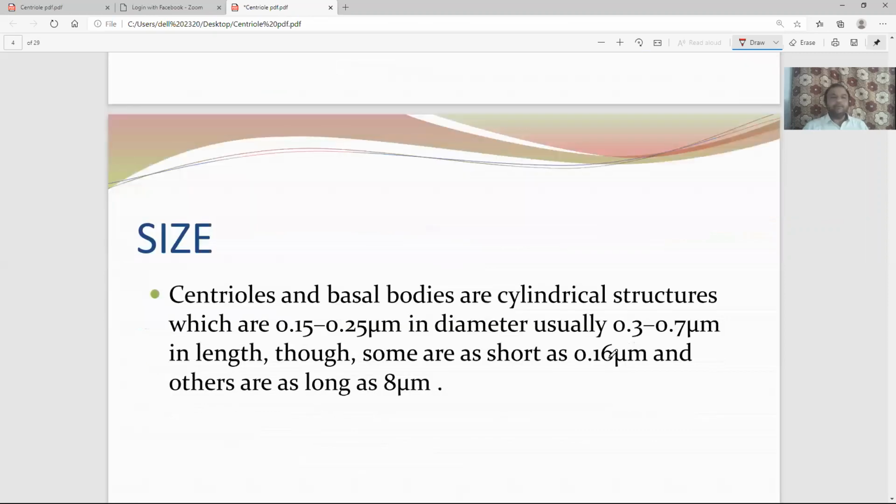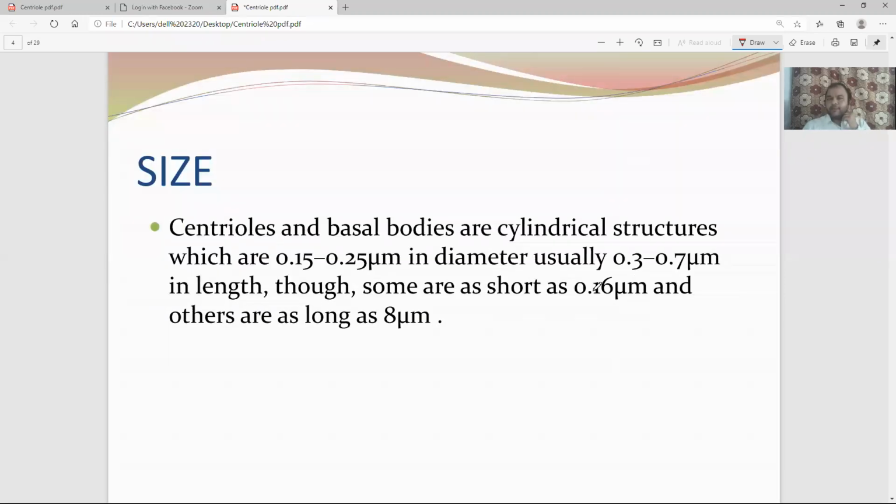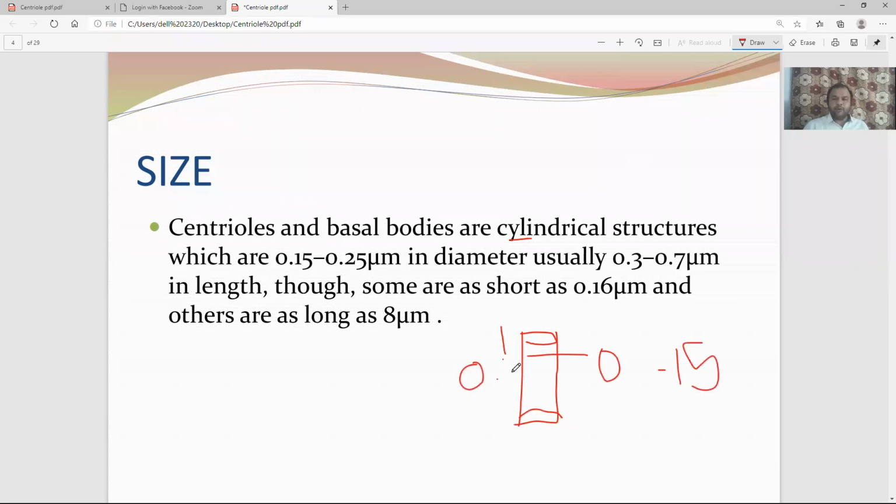Let's talk about the size of the centriole. Centriole and basal body are cylindrical in structure. I will show the diagram after this slide. Cylindrical means this shape. They are cylindrical in structure, with a length of 0.3 to 0.7 micrometer, and a diameter of 0.15 to 0.25 micrometer.